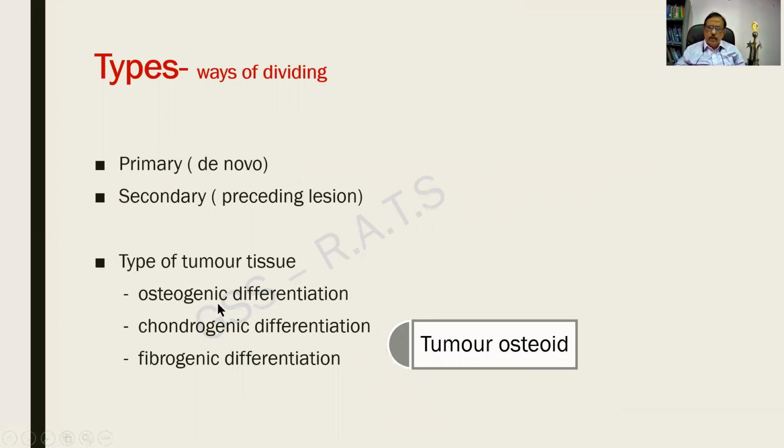So one is called osteogenic differentiation, another is chondrogenic differentiation, and third one is fibrogenic differentiation. Differentiation means resembling the particular tissue. So osteogenic differentiation, it resembles bone. Whatever it be, in all these tumors, you find that tumor osteoid will be formed by the tumor cells. That is the basic dictum.